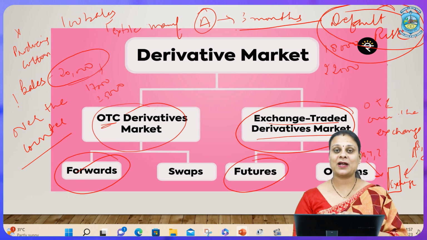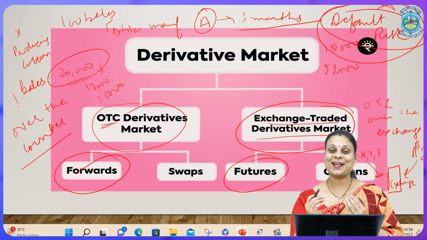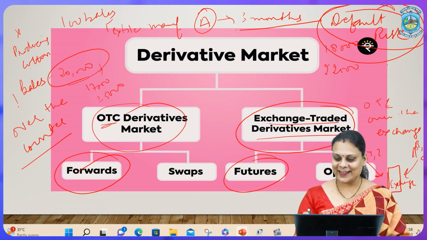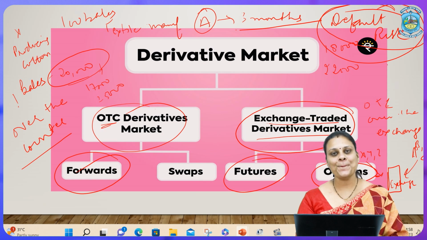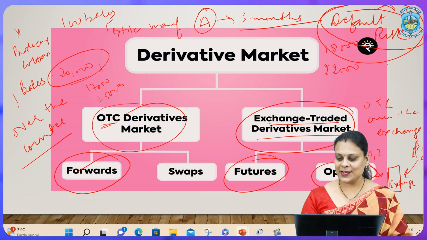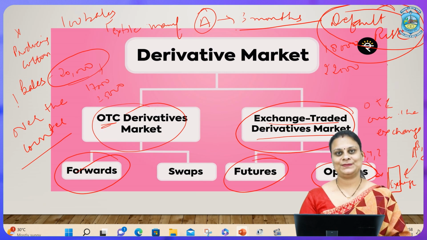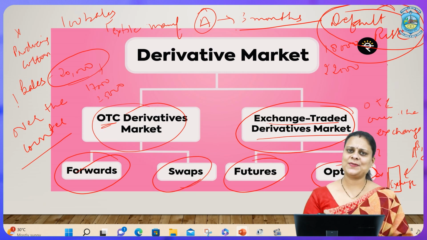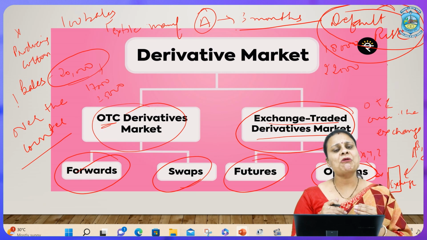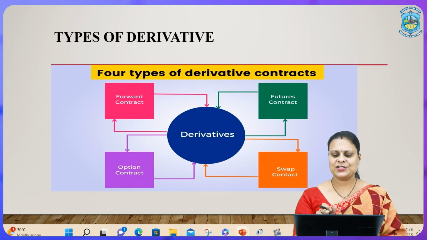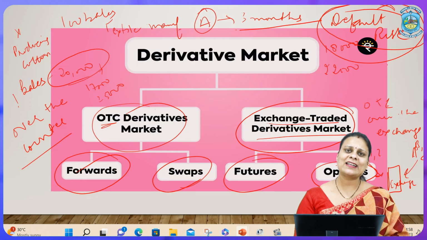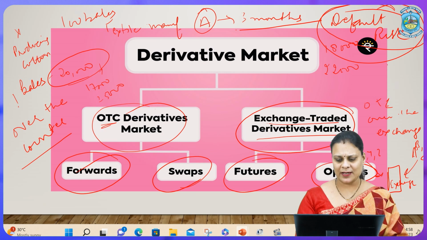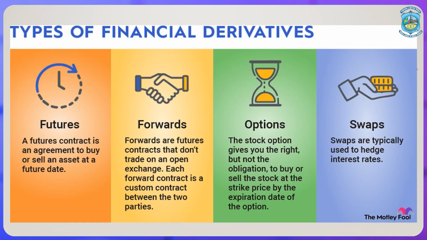We kept on listening, madam, to F&O, that is futures and options. Again, options is also an exchange traded market. Again, you have two types here, that is call and put. When we talk about swaps, that is again an OTC derivative market. We generally deal with interest rate swaps. Coming on to this, since we have already done one example, understanding this would be an easy task for you.